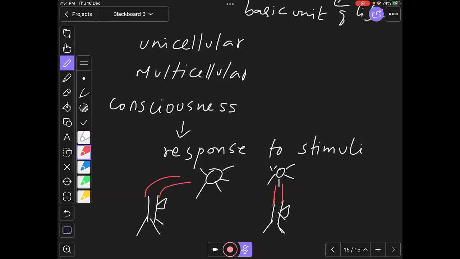Growth dependent movement is also called tropism. And growth independent movement, we call nasties. You would have come across the plant called touch-me-not.